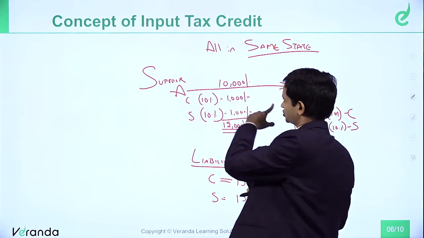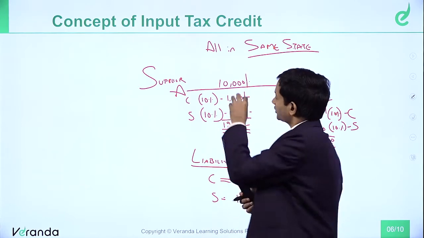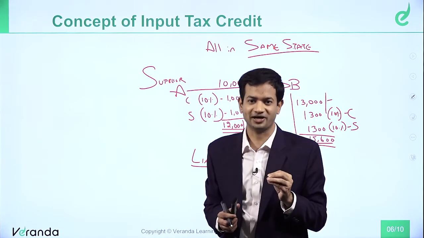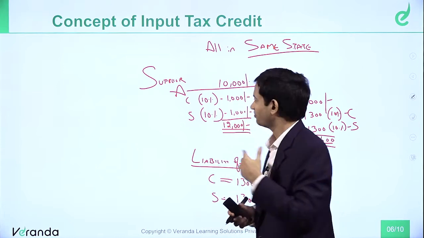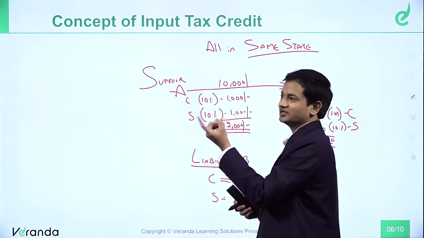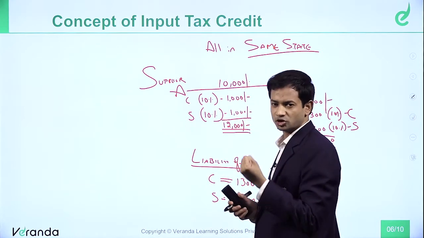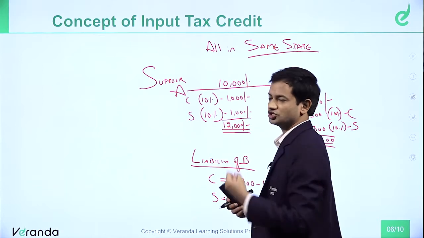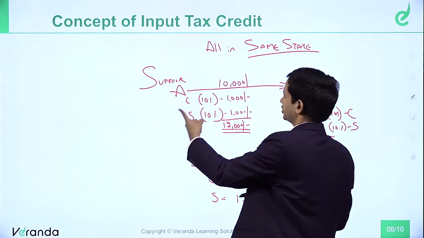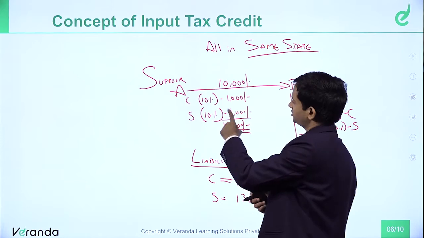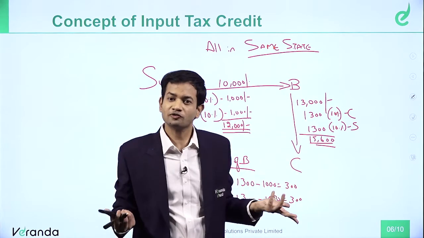When he is selling goods, he will have a profit. On that profit, he will pay income tax to the government out of his own pocket. But indirect tax, he is collecting. He is telling B, see, you pay me CGST tax because government says there is a tax. So you pay me CGST also, you pay me SGST also. So A is demanding tax from B, B is paying tax to him, and he is paying to the government. So A is not bearing it out of his own pocket.